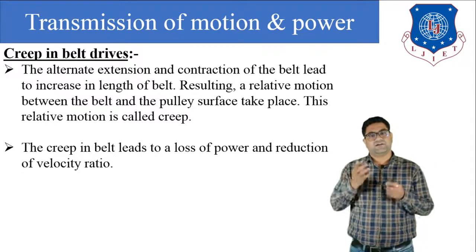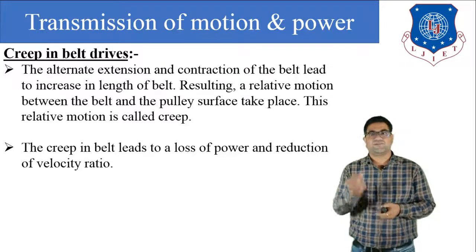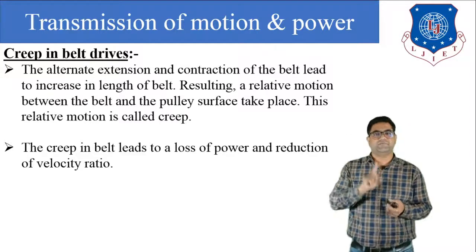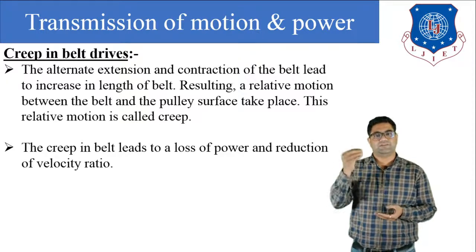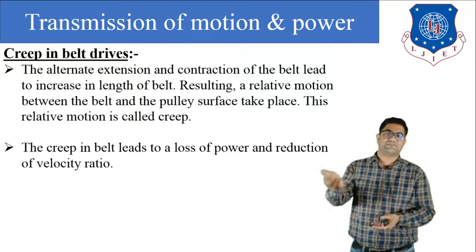Due to the continuous contraction and extension of the belt, there is a chance of the length of the belt increasing, and due to this increase in length there is a chance of relative motion between the belt and the pulley, and this relative motion reduces the transmission of power.